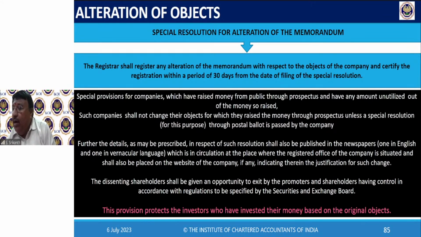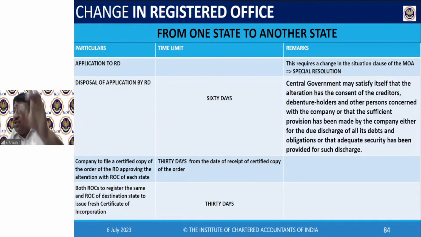Okay, done. Change of registered office from one state to another, alteration of MOU. Yeah, definitely. See, when you are changing the registered office from one state to another, there is a change in the situation clause. I already mentioned it. Maybe that buffering time it got lost. I don't think so, it was clear. There will be an amendment to the memorandum, 100%. There will be an amendment to the memorandum situation clause, plus application priority, etc., etc.